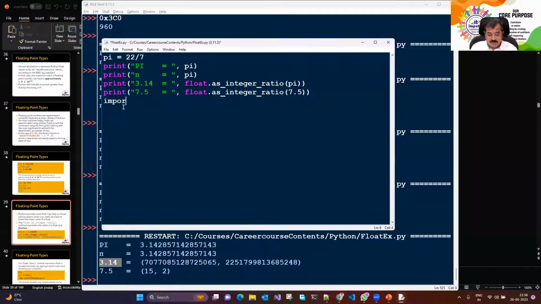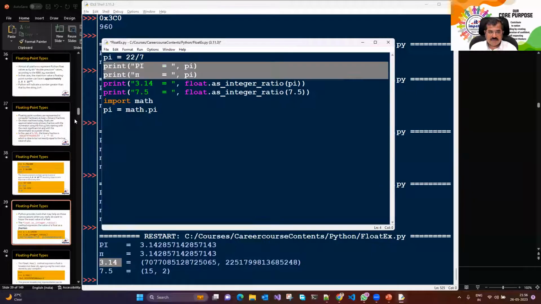So we have another module called math, and math gives you the actual value of pi, the most accurate value that Python can support. Say math.pi. Now, if I represent this pi, probably this will be far more accurate.